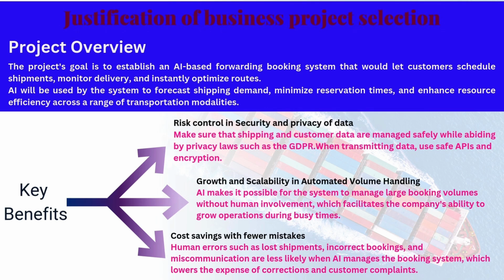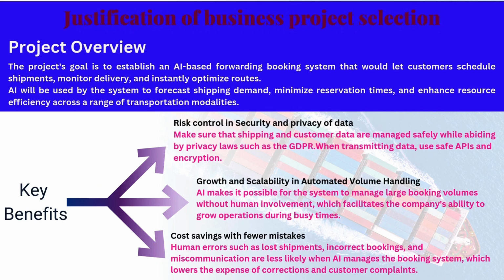So for the key benefits, first is risk control in security and privacy of data. Make sure that shipping and customer data are managed safely under privacy laws such as GDPR. When transmitting data, use safe APIs and encryption. Second is growth and scalability in automated volume handling. AI makes it possible for the system to manage large booking volumes without human involvement, which facilitates the company's ability to grow operations during peak season.